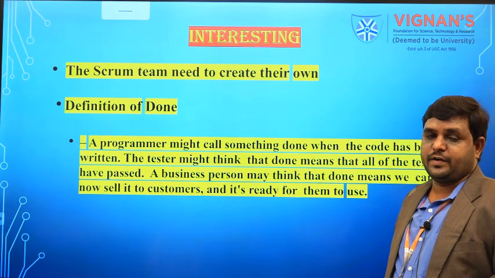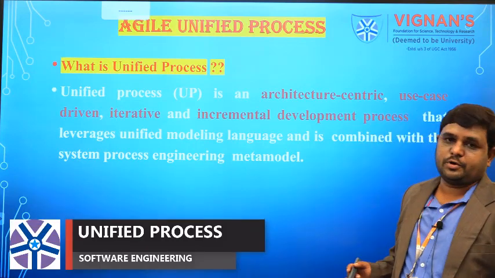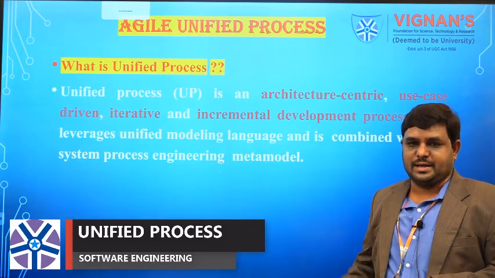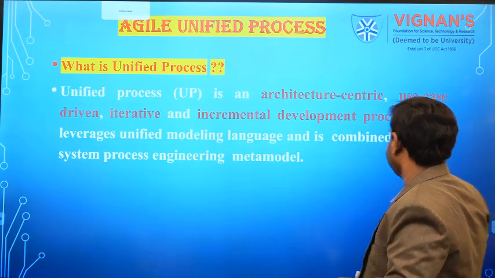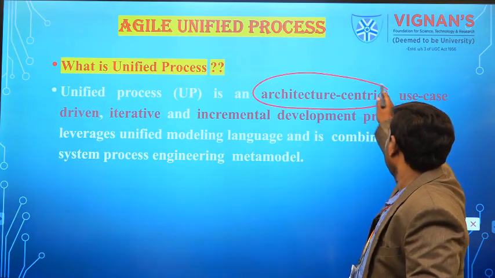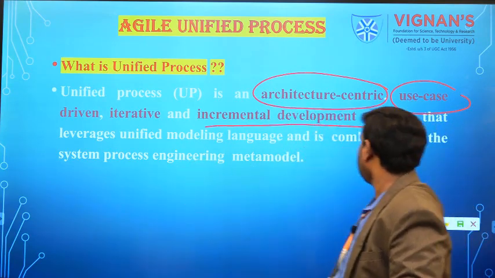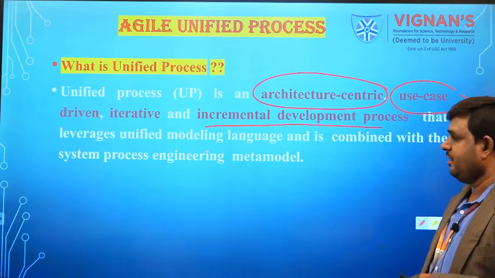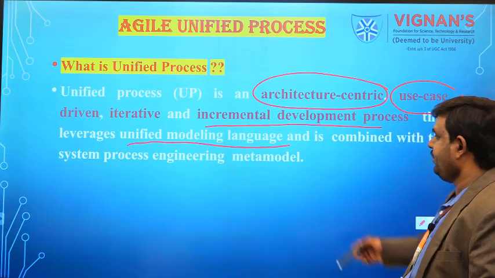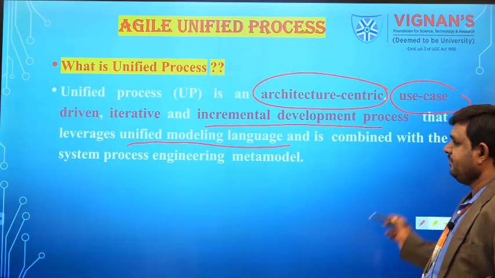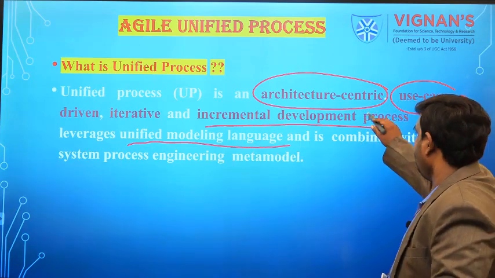Now we are going to start the unified process, which is the last topic. So what is the unified process? Like the Agile process, the unified process is one of the implementations of the Agile model. Here the unified process is architecture centric, it contains use cases, and it is an incremental development process. It uses UML, that is Unified Modeling Language, combined with the system process engineering meta model.